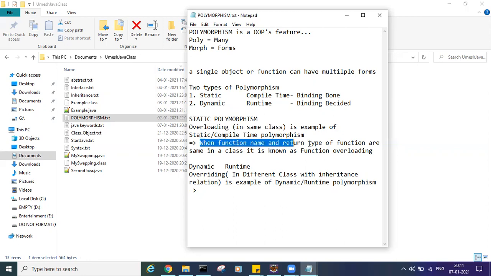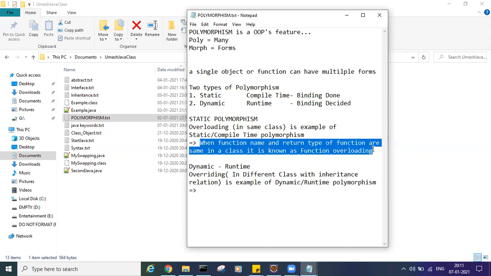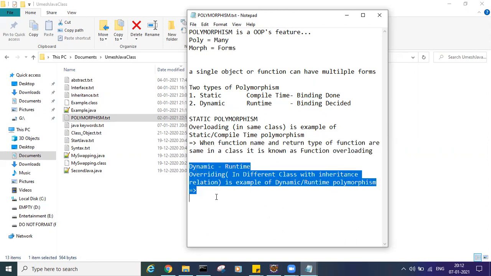When the function name is the same in a class, it is known as function overloading. For that we saw examples like sum function or subtract function created in the same class. When runtime polymorphism comes into the picture, it is always in an inheritance class. There should be an is-a relation in the classes. Then only runtime polymorphism